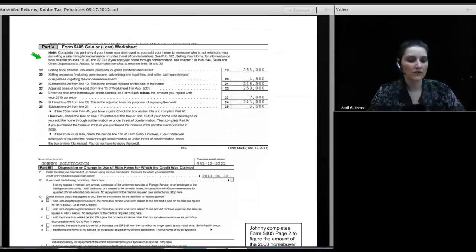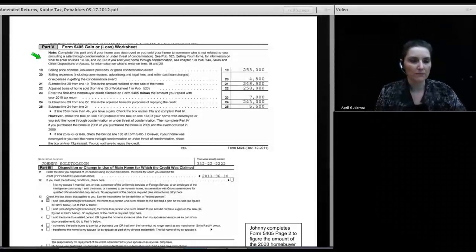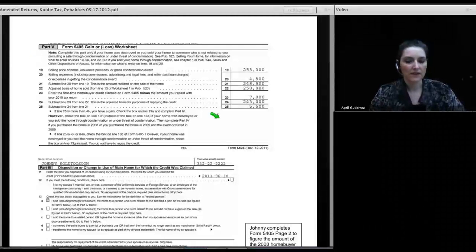Now here is the Form 5405 gain worksheet completed. And the way the worksheet works is a little bit differently than how I computed it. All in all, the point is that they want you to get to that $5,500 number. On the worksheet, they say start with the selling price, subtract the selling expenses, then get the amount realized on the sale, subtract out your adjusted basis, enter the amount of first-time homebuyer credit that has not yet been repaid, and when you're all done, you get the same number. So whichever method makes more sense to you is fine.